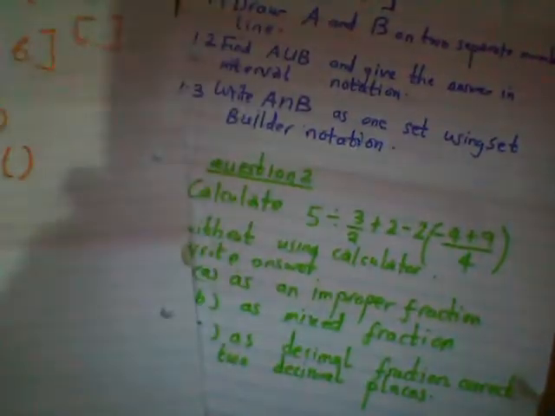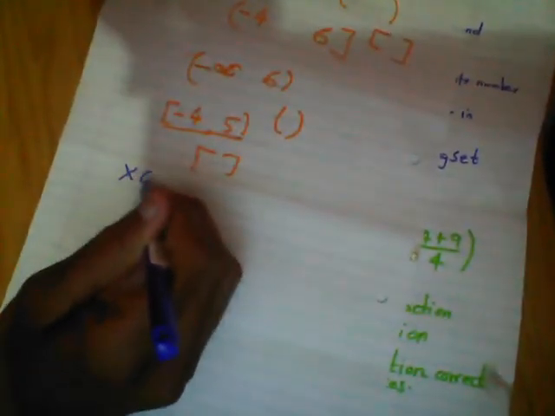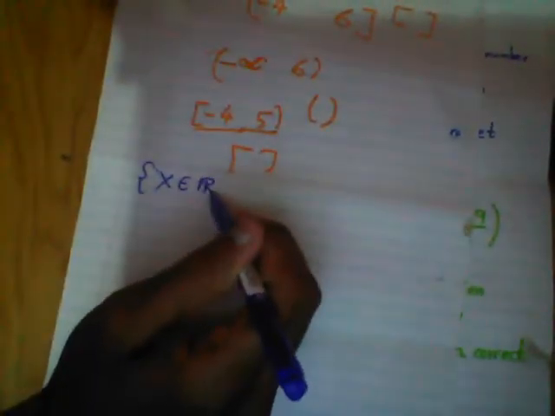Now set builder notation. I'm going to represent the same thing using set builder notation. Say it starts from -6 to 6. I'm going to say x is an element. For set builder notation, you must write curly brackets, x is an element of the real numbers. That's how you put it.